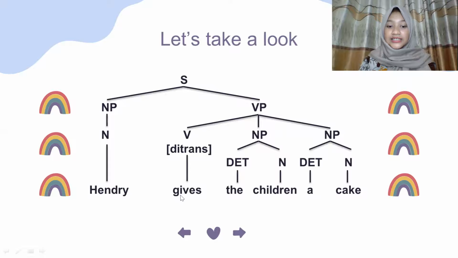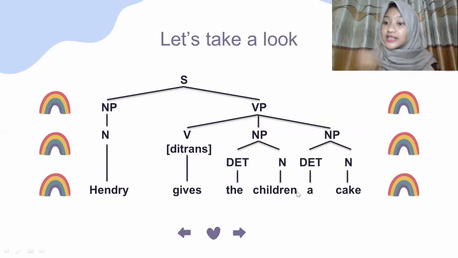So the verb is gives. What does Henry give the children? A cake, right. So Henry gives a cake, not the children, but Henry gives the cake to the children. So which one is the indirect object and which one is the direct object?